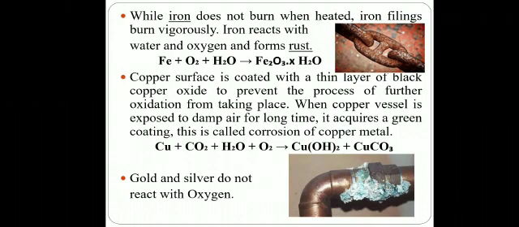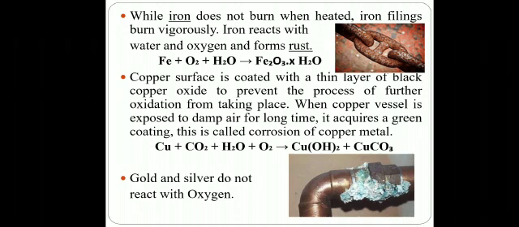And you have seen sometimes that when any iron article is kept open in the air, a brown flaky layer appears on it. That brown flaky layer is the rust which appears after it is exposed for a long time. So what happens there is that iron is a metal. When it comes in contact with the oxygen present in the air and the water molecules also present in the form of moisture in air, the three substances react and form rust, which is Fe2O3.XH2O. X can be any natural number.